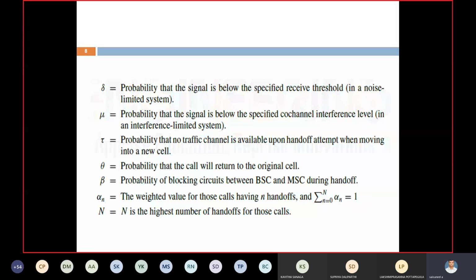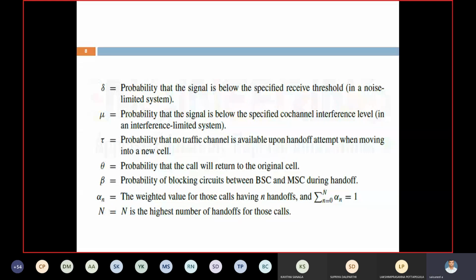Next, beta value: probability of blocking circuits between BSC and MSC during handoff. Whenever the mobile is moving from one cell to another cell, sometimes the connection does not work between BSC and MSC. That is called beta.